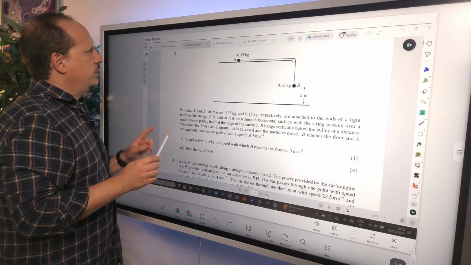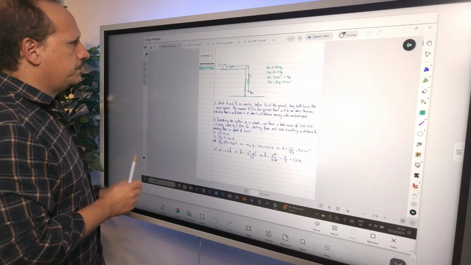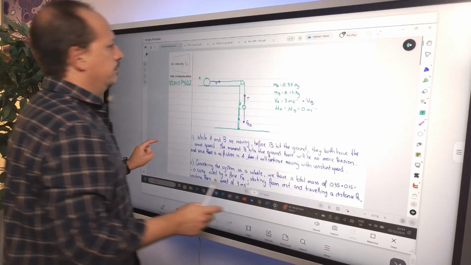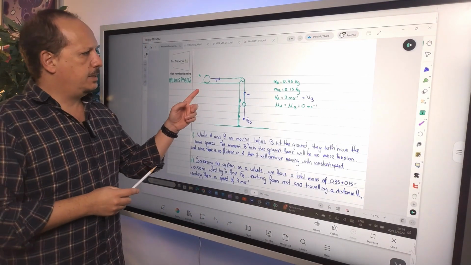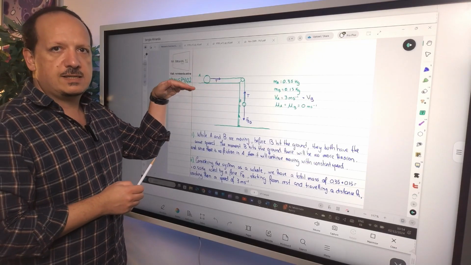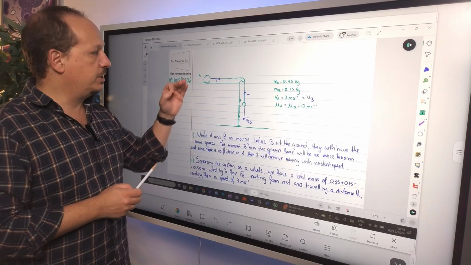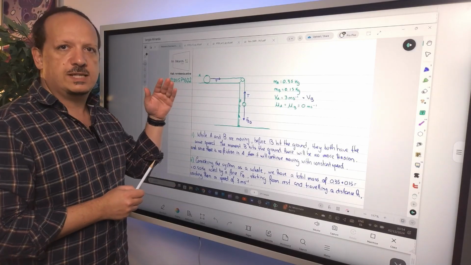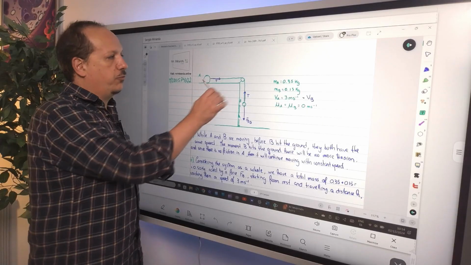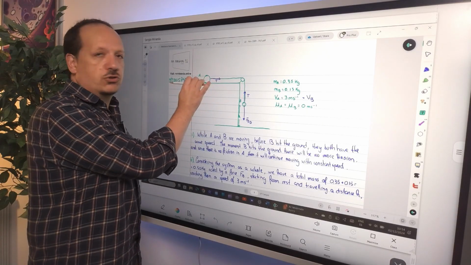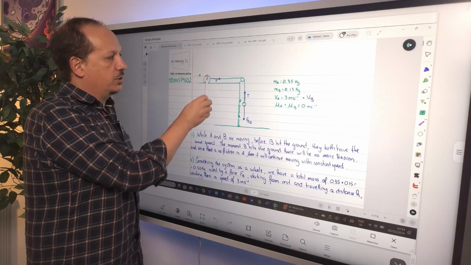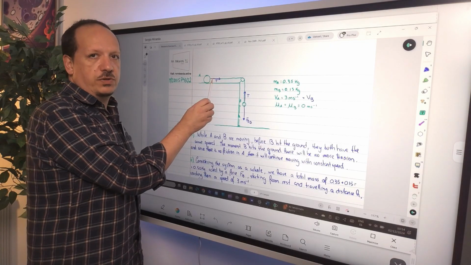So again, what's going on over here? I made a diagram. That's basically this. And what is going on over here? This is a frictionless surface. So every time you read this word, what does this mean? This means that you don't have to worry about any forces countering the motion, right? The only force that matters to the motion of this ball is this tension over here.